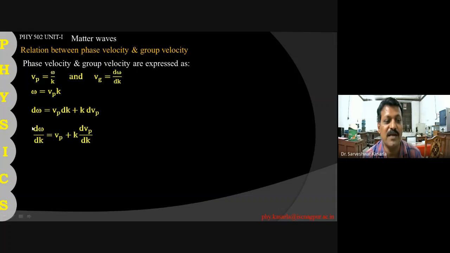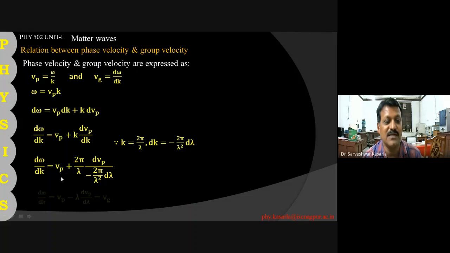This d omega by dk is the group velocity, and replacing dVp by dk, we get Vg is equal to Vp minus lambda into dVp by d lambda.